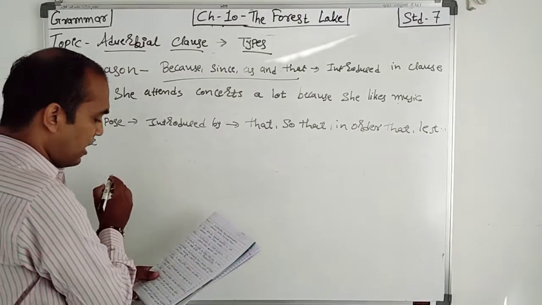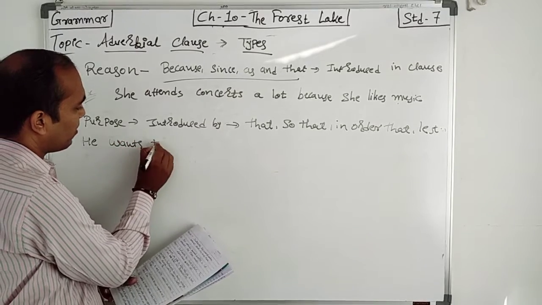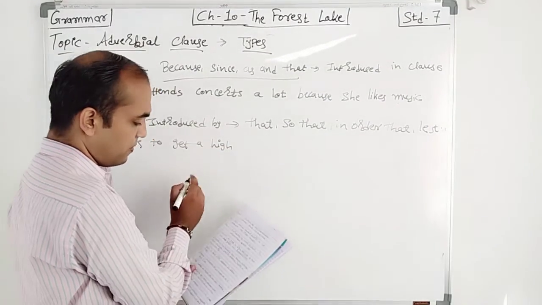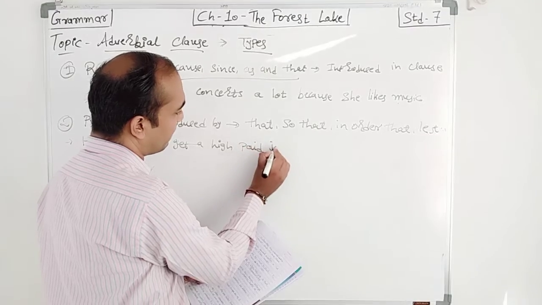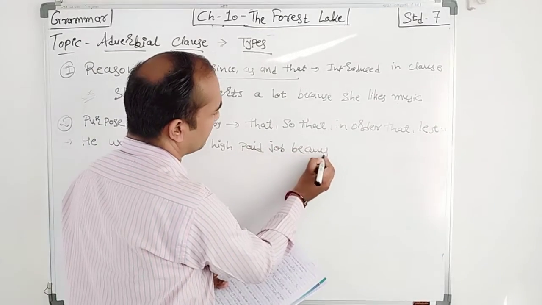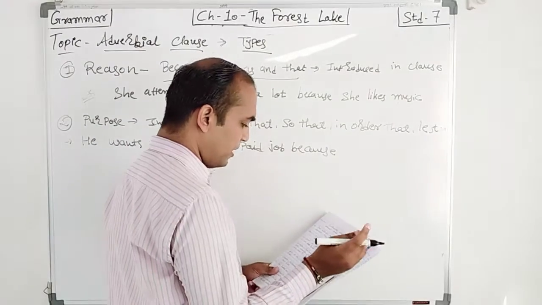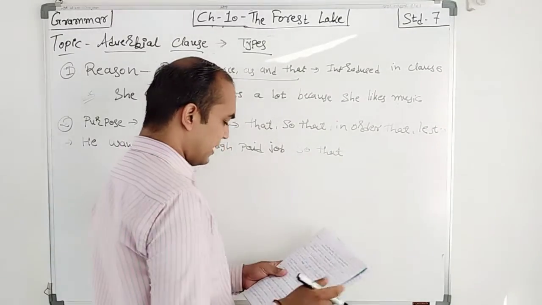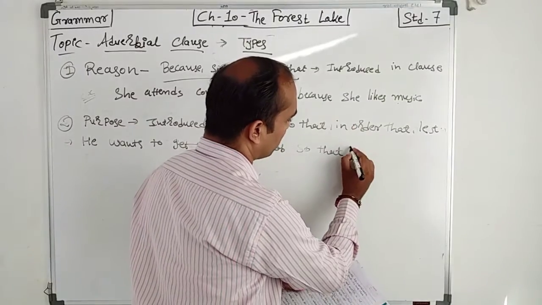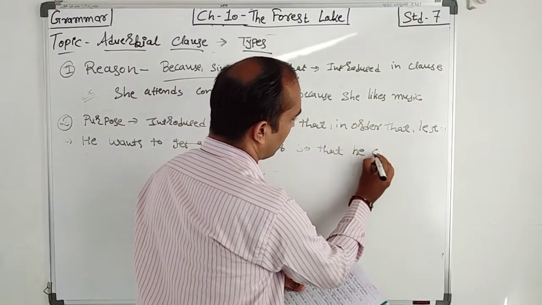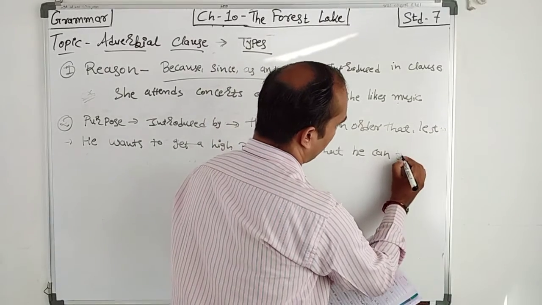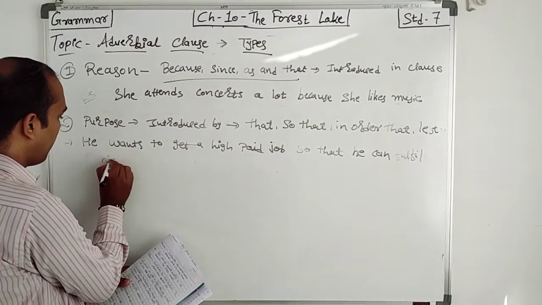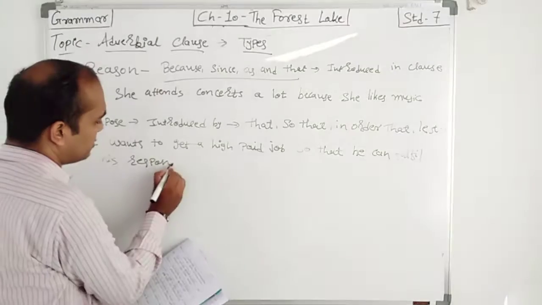So for example, he wants to get a high paid job so that he can fulfill a responsibility.